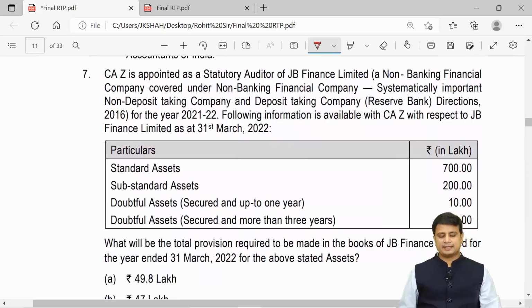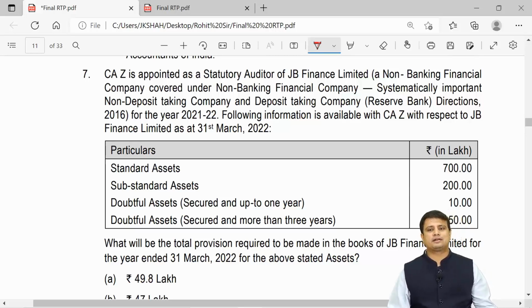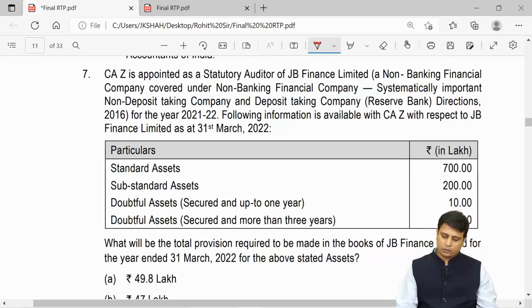Question number 7. CAZ, appointed as the statutory auditor of JB Finance Limited, a non-banking finance company, NBFC, covered under the NBFC systemically important non-deposit taking company and deposit taking company Reserve Bank directions for the year 21-22. The following information is available with CAZ with respect to JB Finance Limited as on 31st of March 2022. So now we need to work out what provision is to be made. For standard it is 700, substandard it is 200, doubtful up to 1 year 10, and doubtful more than 3 years it is 50. What will be the provision?